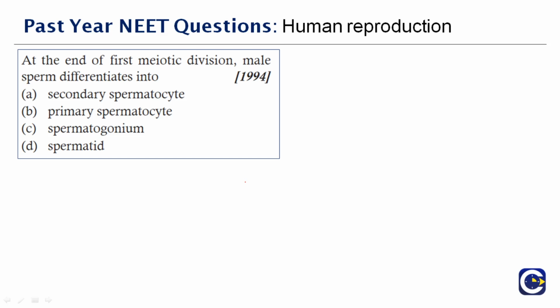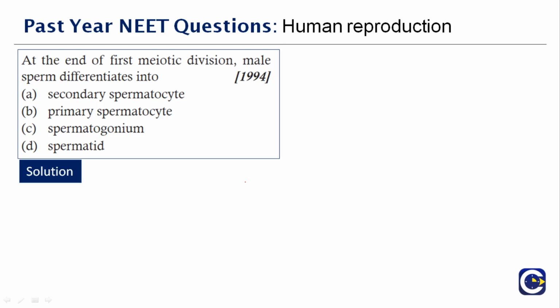Next question here. At the end of the first meiotic division, male sperm differentiates into dash. So what does it differentiate into? Any idea? This is a repeated question. We've already done it in the earlier part of the same chapter. If you had gone through that, I'm sure this would be easy for you. The right answer is option A, secondary spermatocyte.